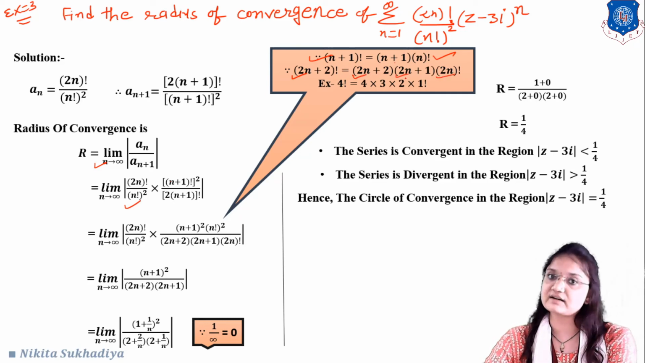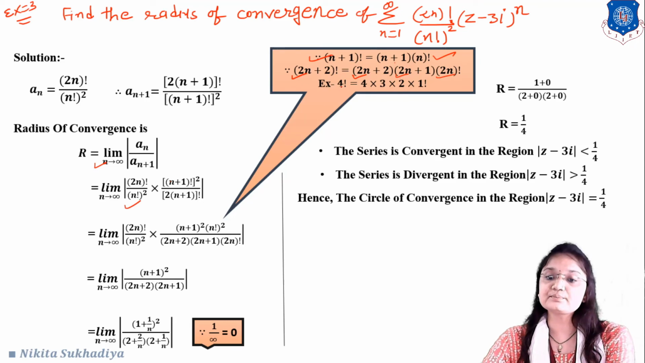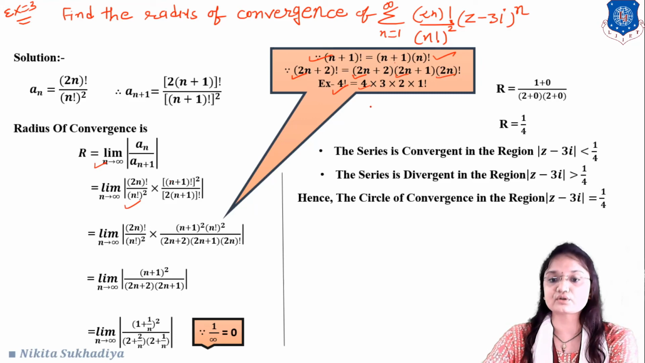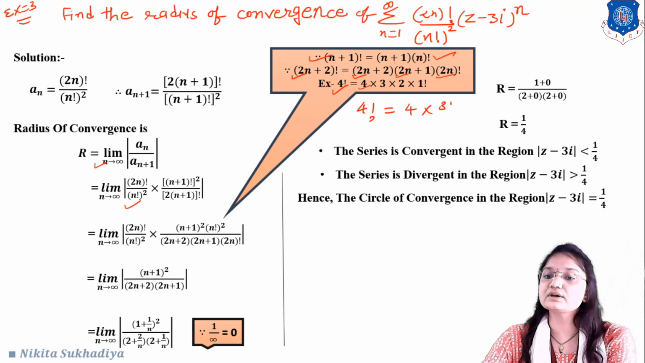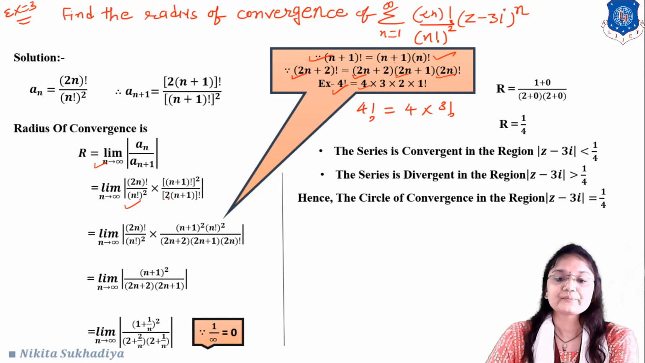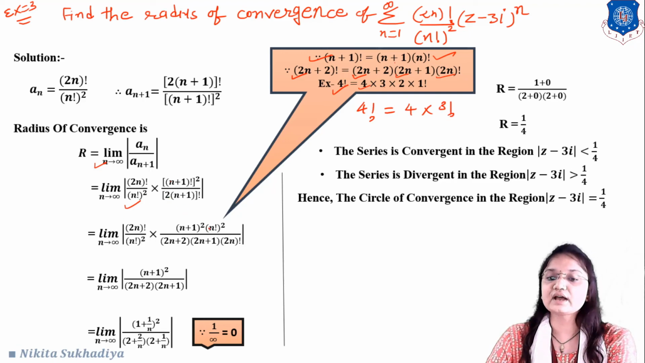Okay, also we can write like this. Okay, for example, we have 4 factorial. At that time we can write like that 4 factorial, 4 into 3 into 2 into 1 factorial. If we have 4 factorial, also we can write like that 4 into 3 factorial. Okay, so here we have n plus 1 factorial, that is n plus 1 into n factorial.